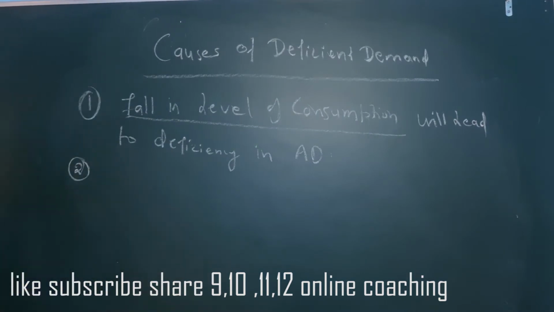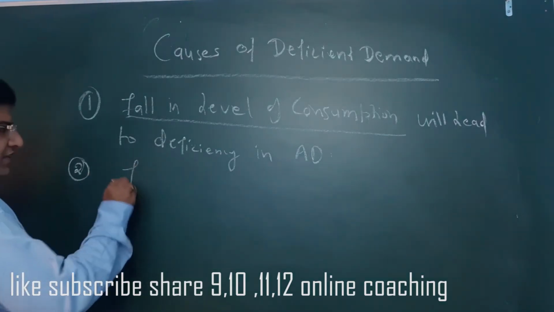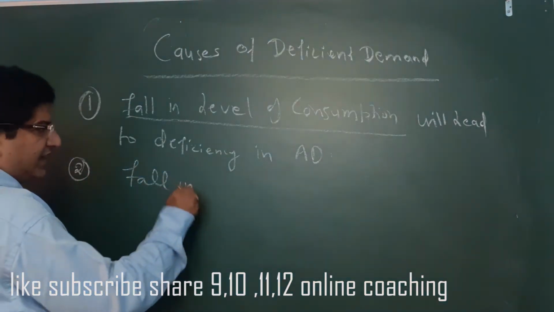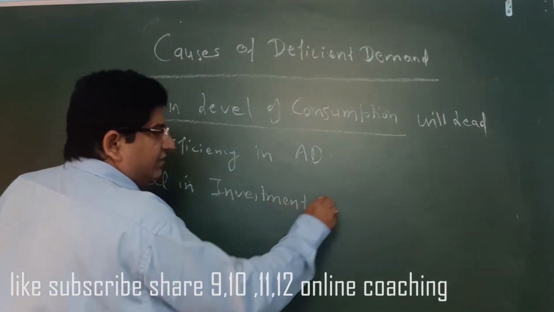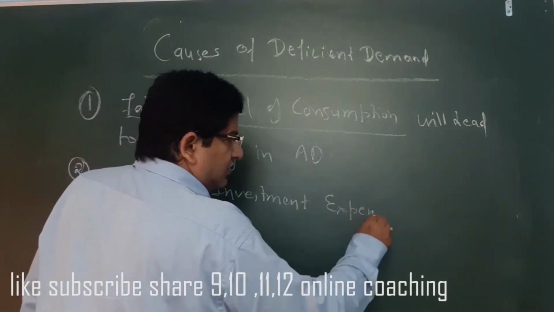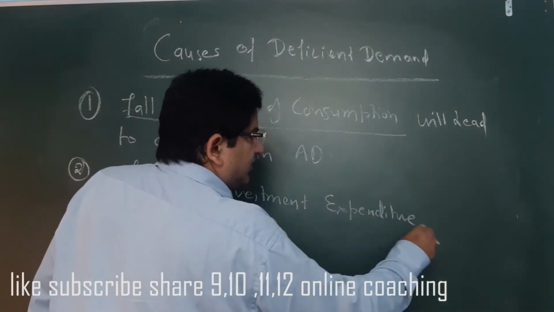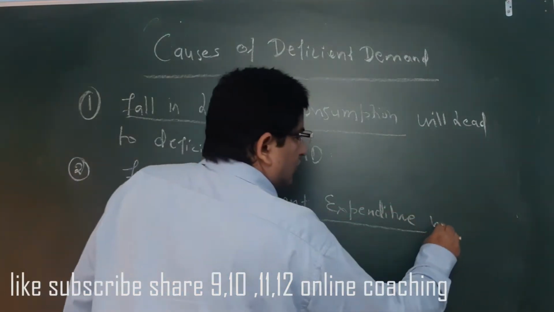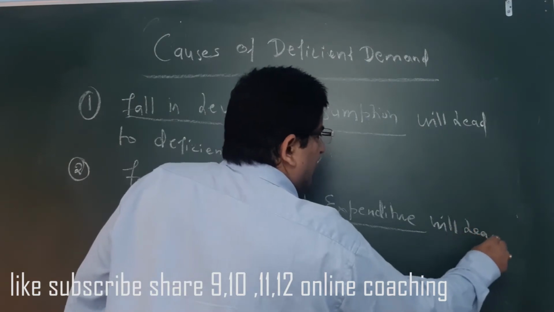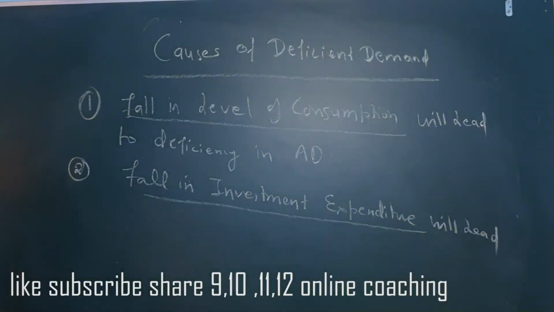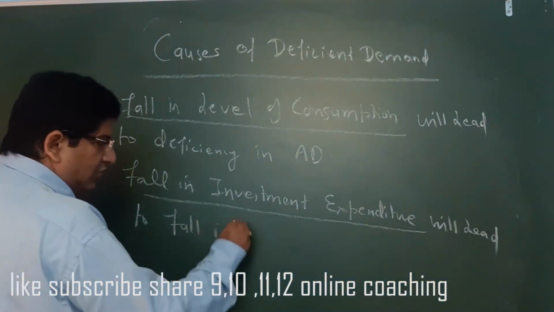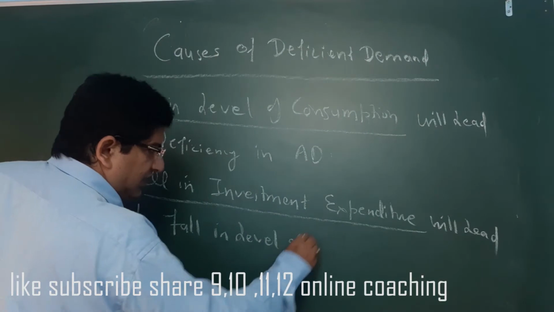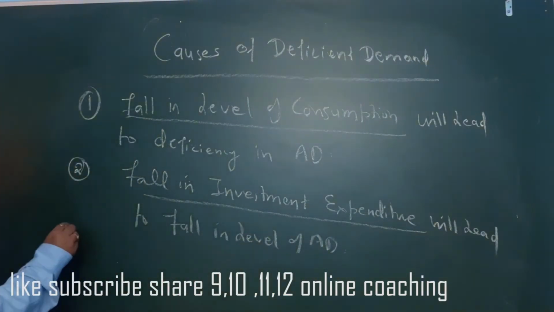Now students, second point means fall in investment expenditure. If one does less investment, a fall in investment expenditure will lead to a fall in the level of aggregate demand.